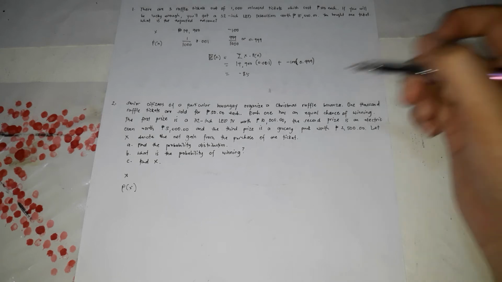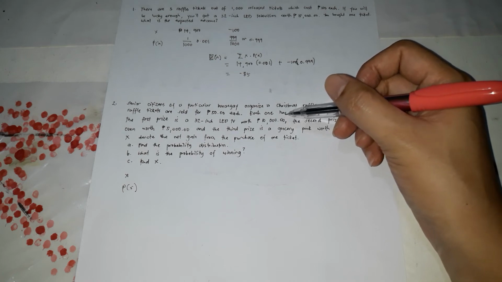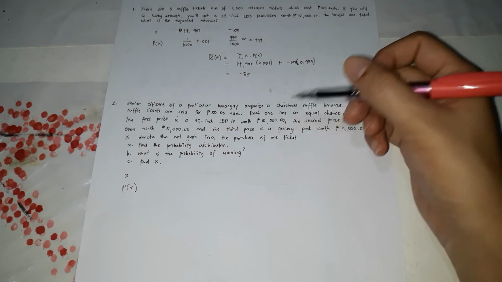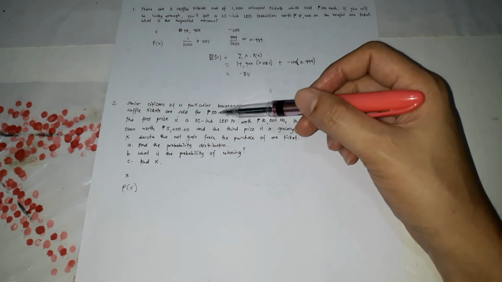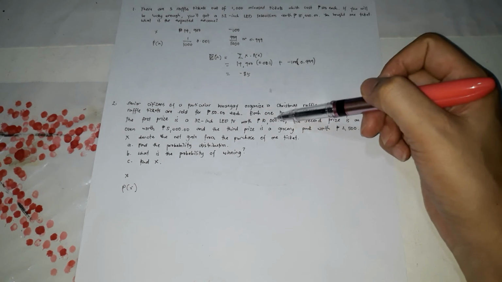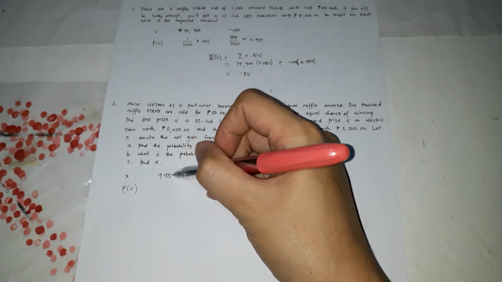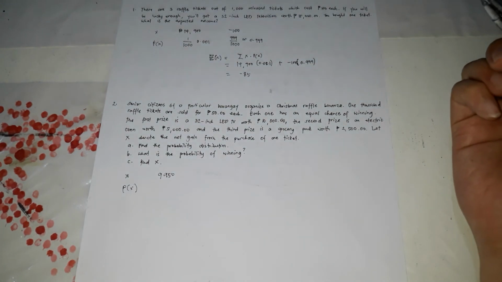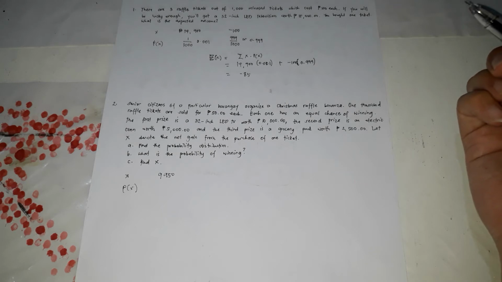In the first example, there's only one prize. The second example, there are 3 prizes. So what we're going to do first is we're going to have the 10,000 pesos. So the first prize is 10,000 pesos as a TV. Because it's 10,000 pesos, and how much is each ticket? It's 50 pesos. So 10,000 minus 50, that's 9,950. So the first amount that you're going to receive deducted by the amount of the ticket is 9,950.